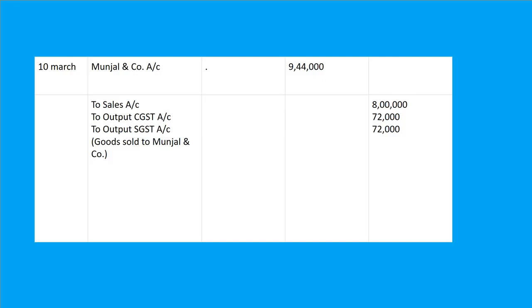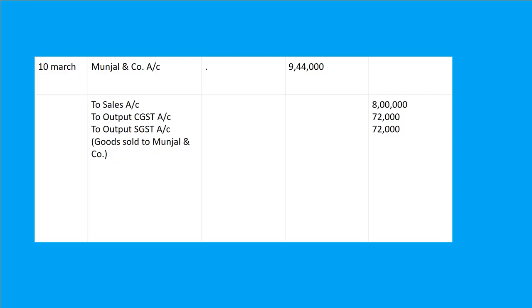The second entry is on March 10, that is sold goods for 8 lakh to Munjal and company. Whenever we sell goods, definitely there is an entry for debtor account debit to sales account, to output CGST, to output SGST.